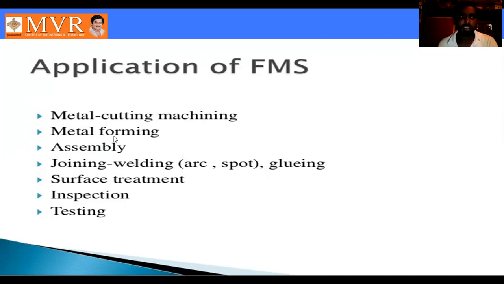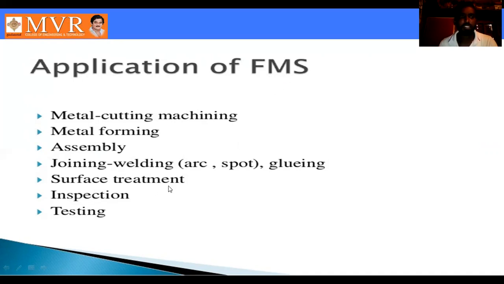Next, see here, metal forming. In metal forming also you can use FMS. Next one is assembly, for assembling or disassembling purposes. Assembling also can use FMS. Next one is joining, welding. In welding also we can use flexible manufacturing systems. Which types of welding? Arc and spot welding. In arc and spot welding also you can use FMS, flexible manufacturing system.